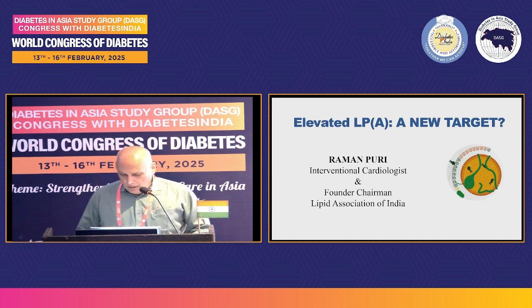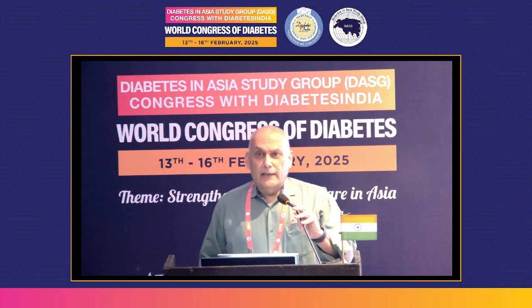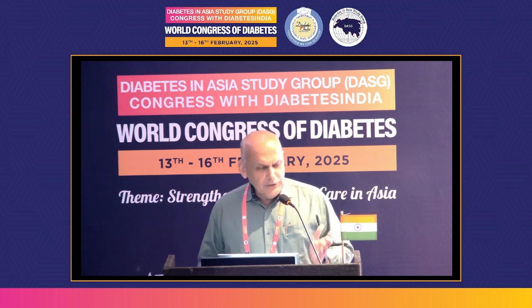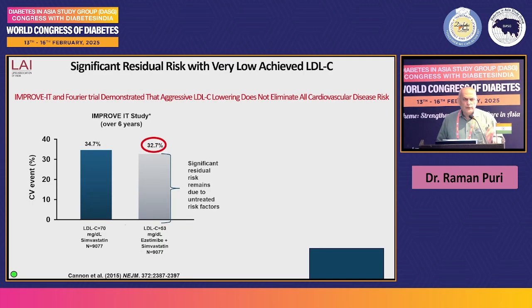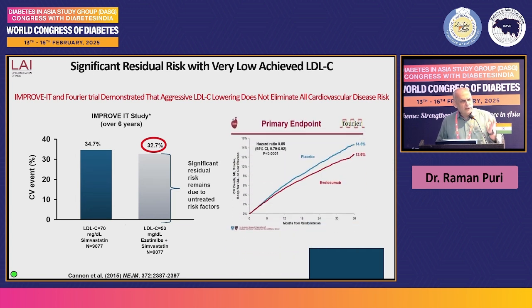Okay. So why is there a need for another target? This is important if we look into the IMPROVE-IT trial. In the IMPROVE-IT trial, the LDL cholesterol was brought down to around 53 milligram, and still about 32% of patients had events. In the FOURIER trial, the LDL cholesterol was reduced to around 30 milligram, and there was still cardiovascular event.